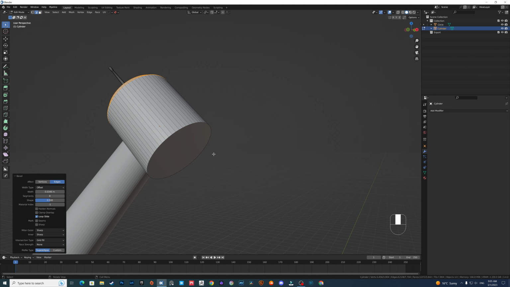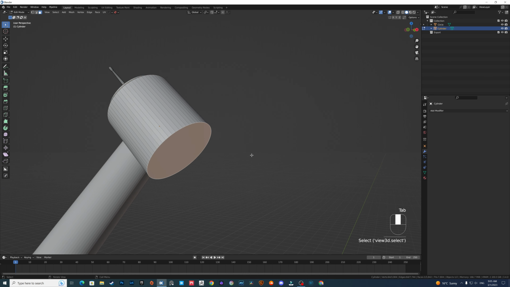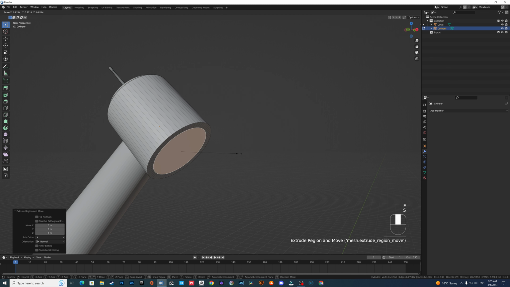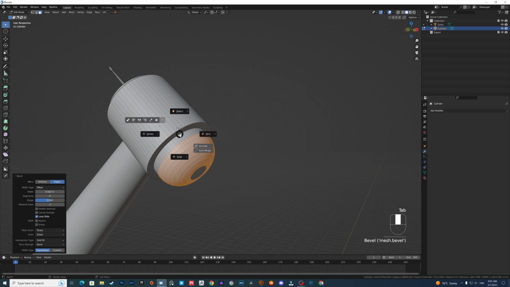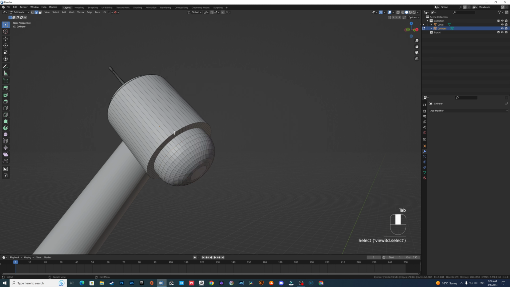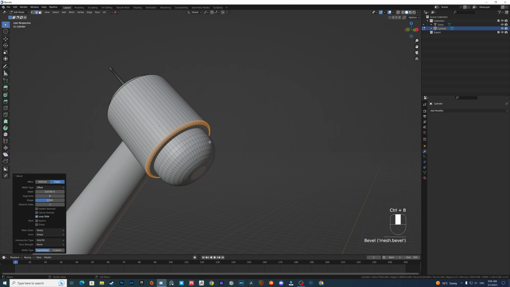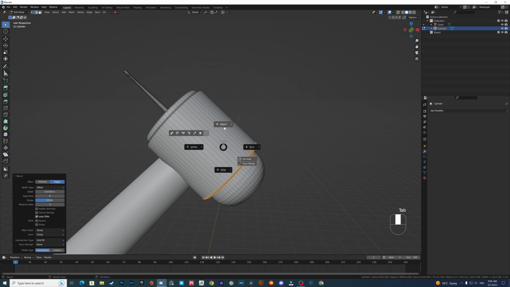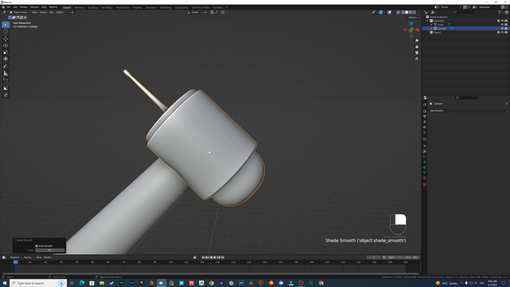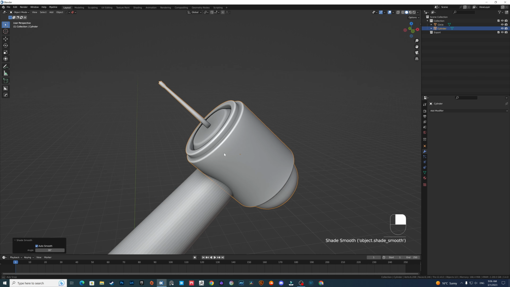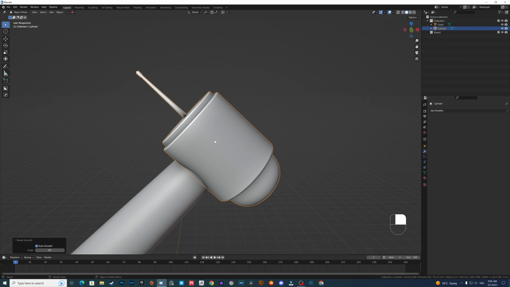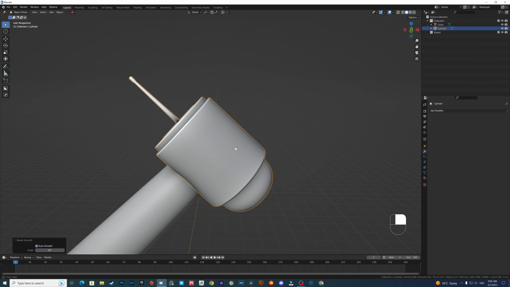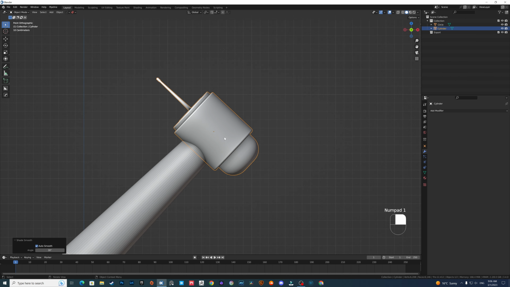Go to the back side, select this face, extrude, resize, then extrude again, same, and bevel it. Go to edges, select this edge and bevel it, and basically this is what we have. It's a simple-ish, simple design. Now we can add more details.